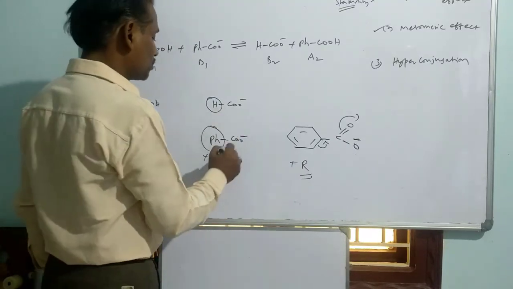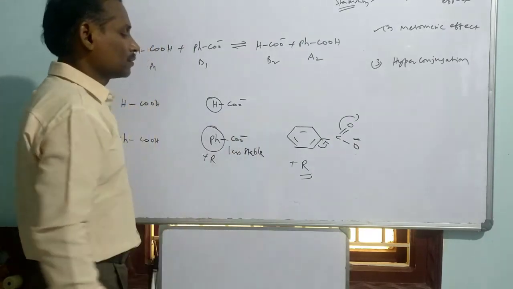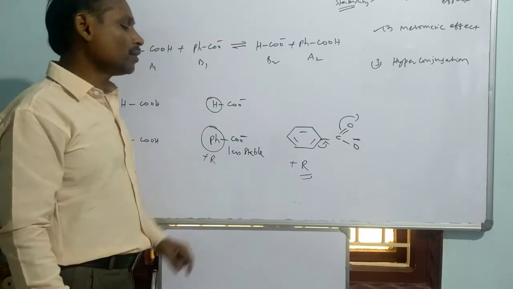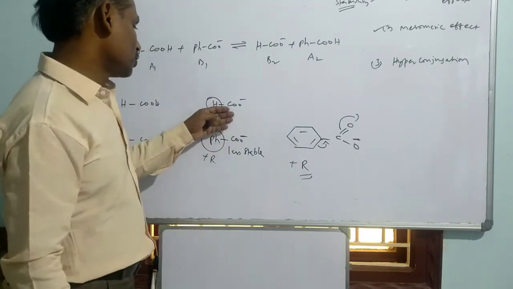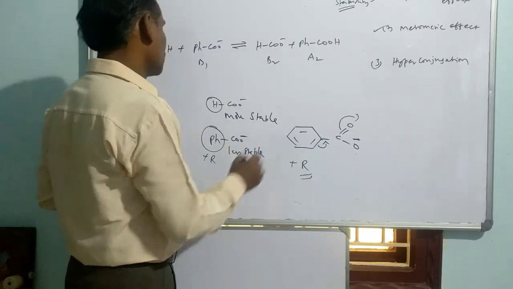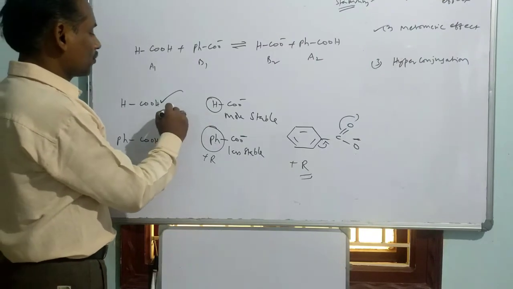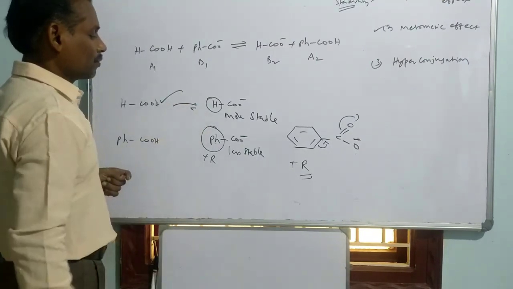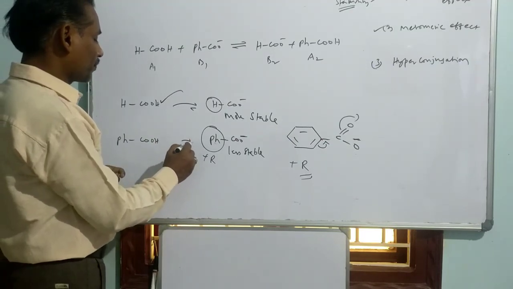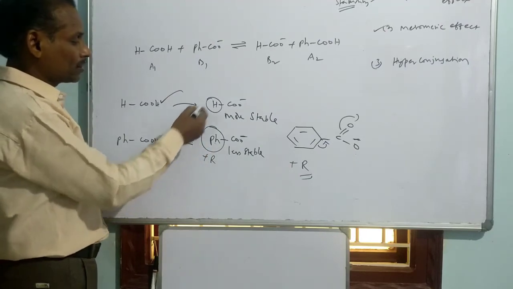So among these two, this is less stable compared to the other one, based on the positive mesomeric effect of the phenyl. That's why this is the more stable one. So which acid is stronger? This acid is stronger. As this conjugate base is more stable, it is more preferable to go right compared to left. But the other is less stable, so it is more preferred to go left compared to this one.